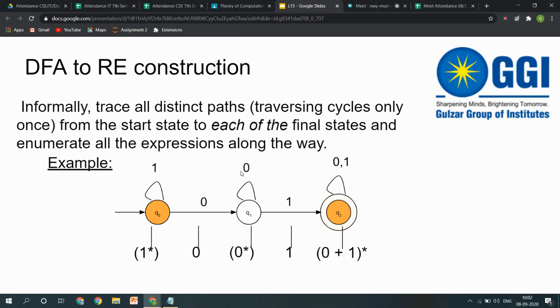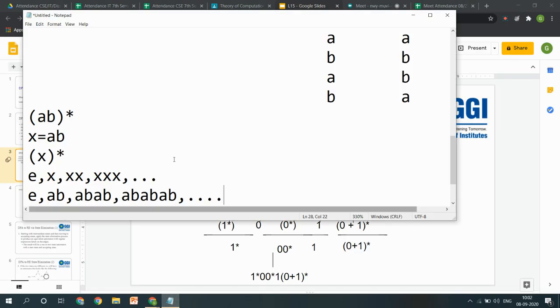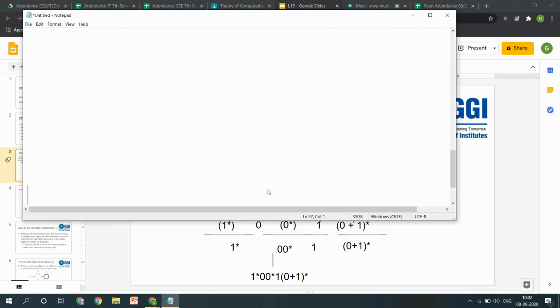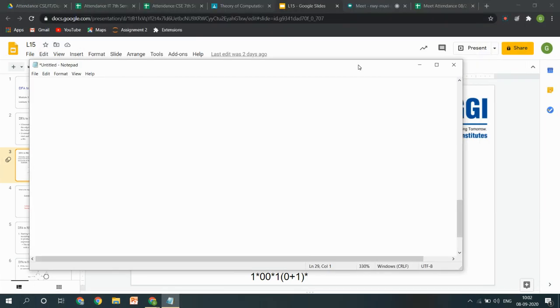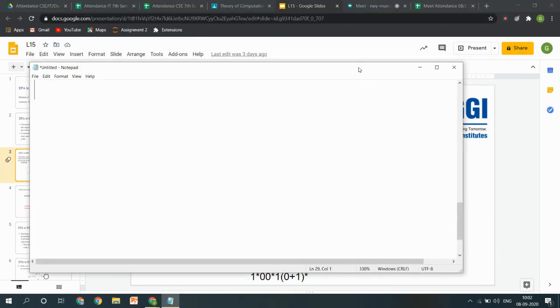So if I may just write it here, from that particular loop, I was having a self loop saying one alphabet only. The possibilities can be 1 raised to the power 0, 1 raised to the power 1, 1 raised to the power 2, and so on.